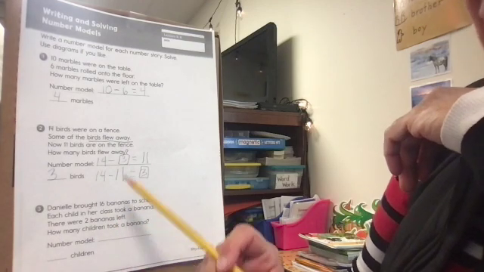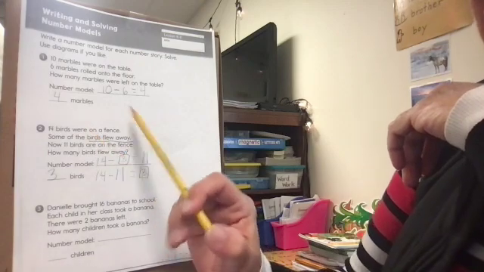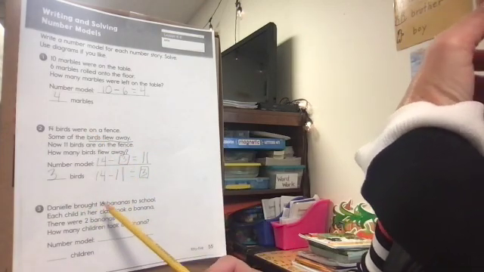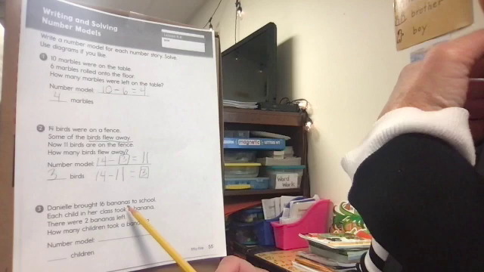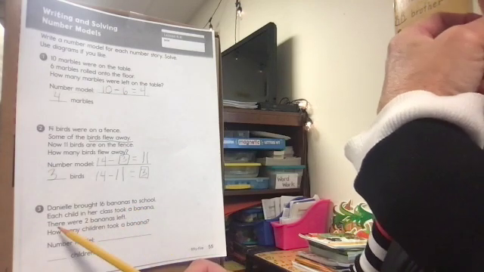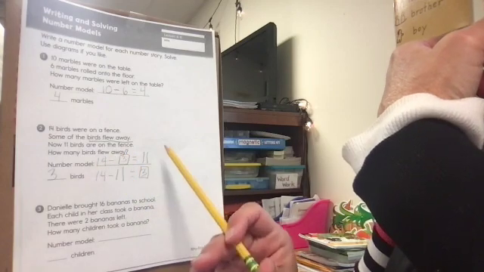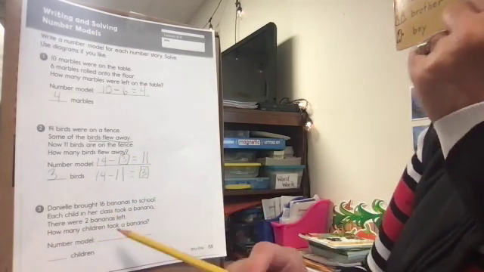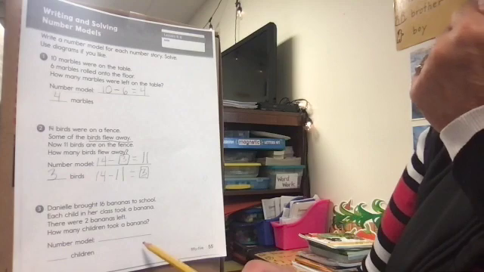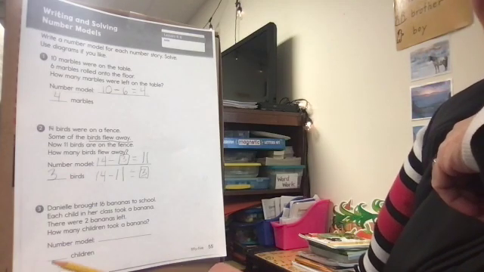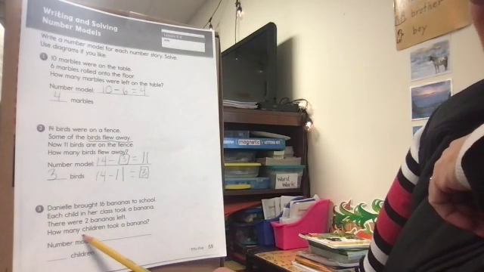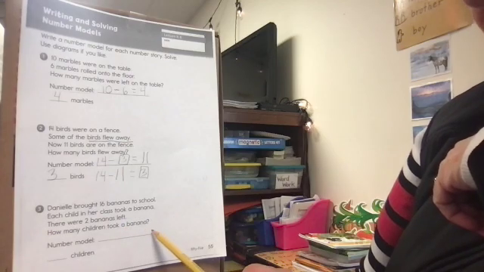That story problem kind of reminds me of this one up here a little bit, because it tells me there were 16 bananas at the beginning and there were 2 left at the very end. 16, 2. So I might change my numbers around here. I want you to try to do this one on your own and see if you can figure out how many children took a banana.